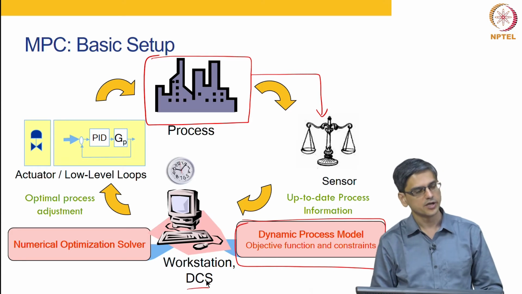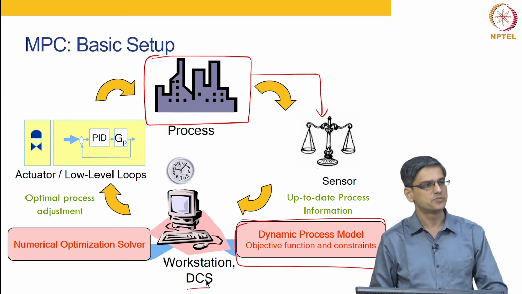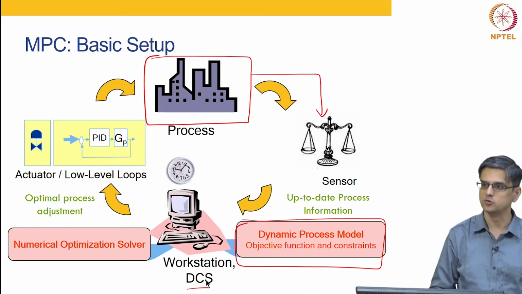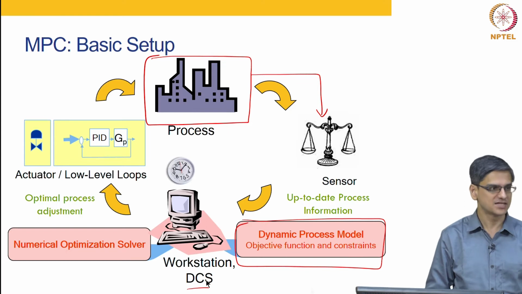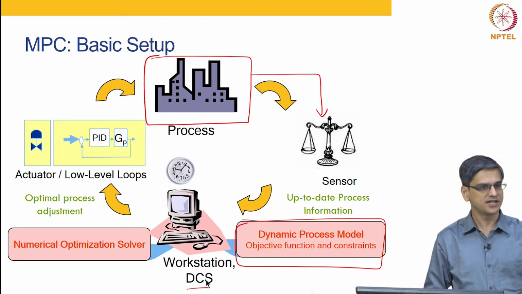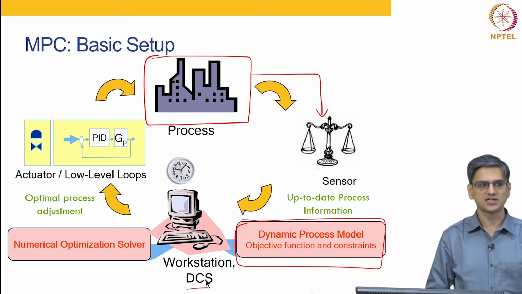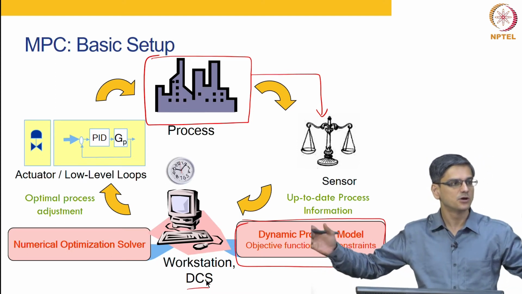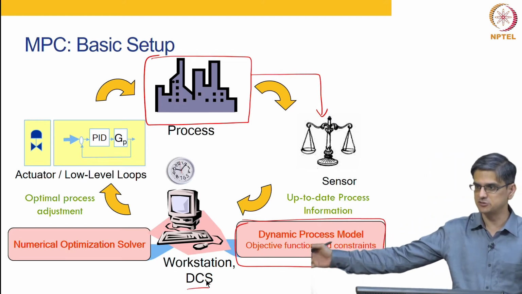Okay. What is done in MPC is we predict how the future is going to behave for various different sets of input moves, and then an optimization algorithm selects the best set of input moves in the future. Okay. So, let us say we are at time 10, we will predict the future at time 11, 12, 13, 14, 15. That will make a prediction horizon of 5 steps into the future.